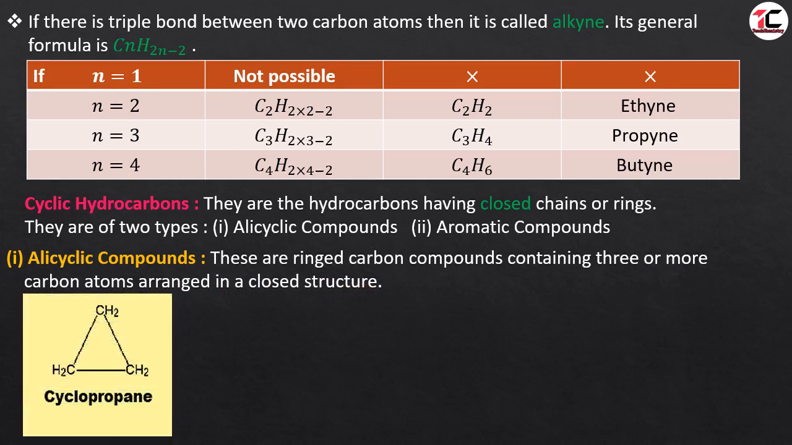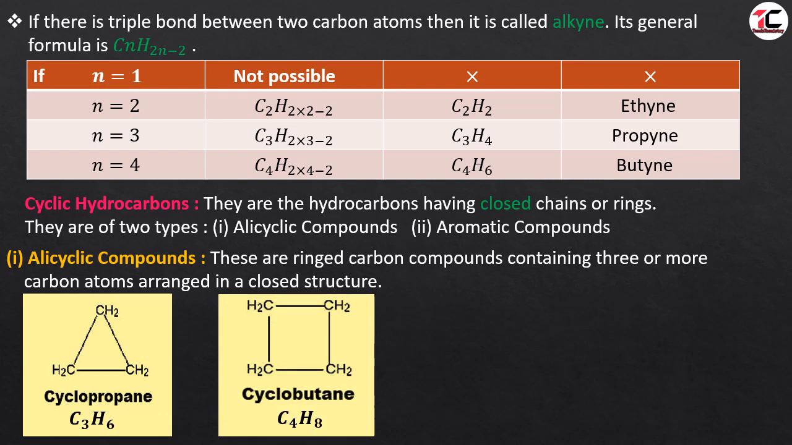Here it is cyclopropane, as it contains three carbon atoms, and these three carbon atoms form a closed ring. So it is called cyclo. There are three carbon atoms, so it is prop, and there is a single bond between carbon and carbon, so it is ane. So it is called cyclopropane.